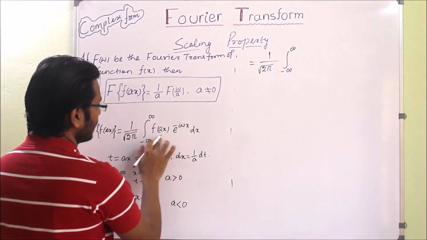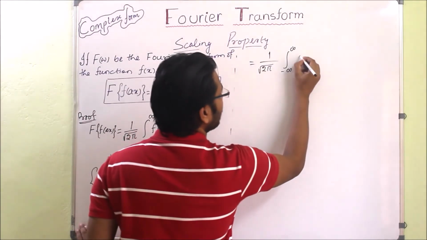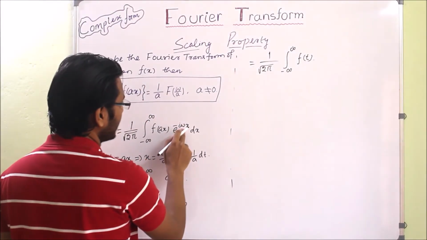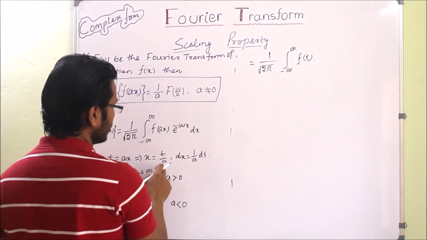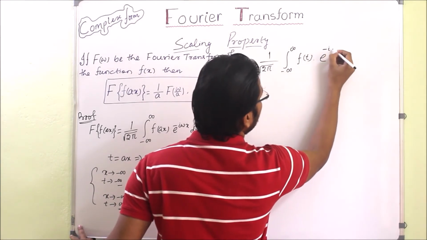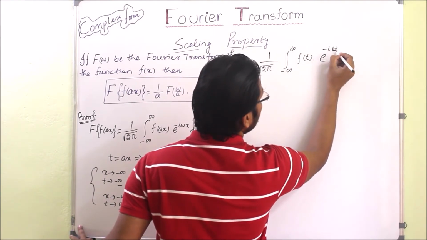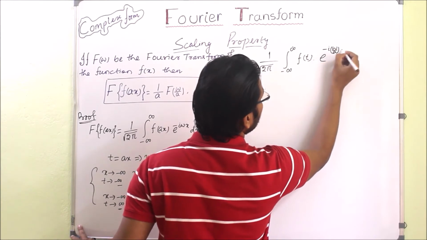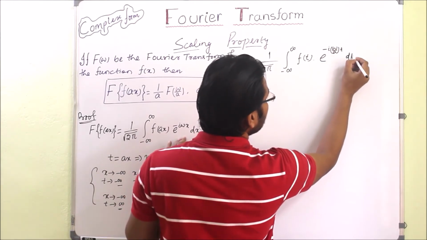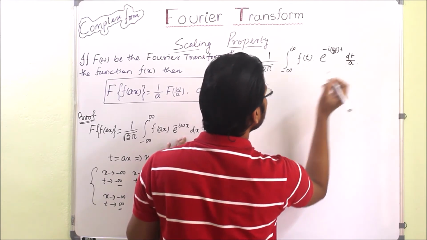In place of f of ax, it will be f of t, into e to the power minus iw, in place of x, t by a, into dt by a.